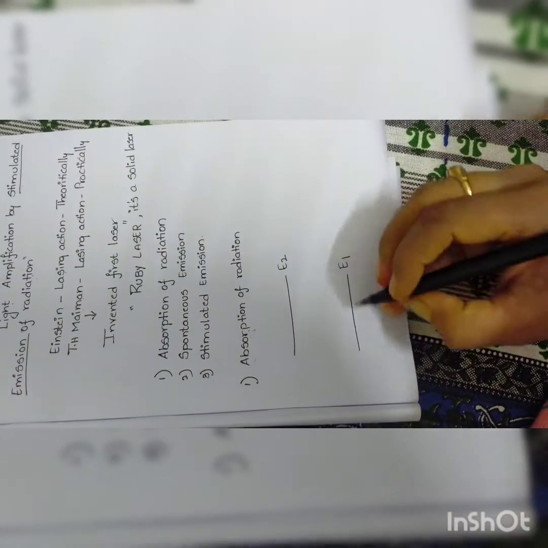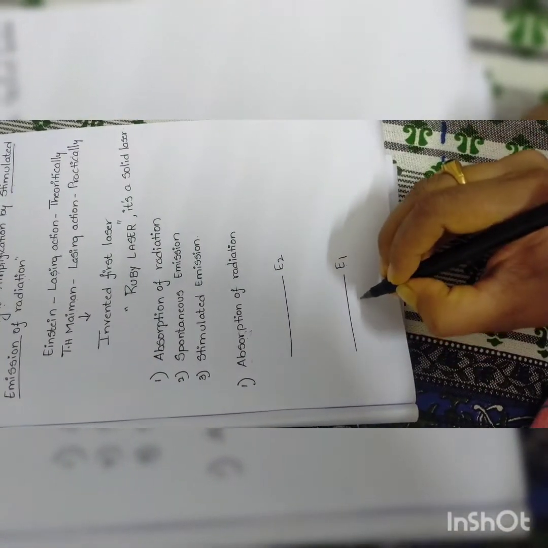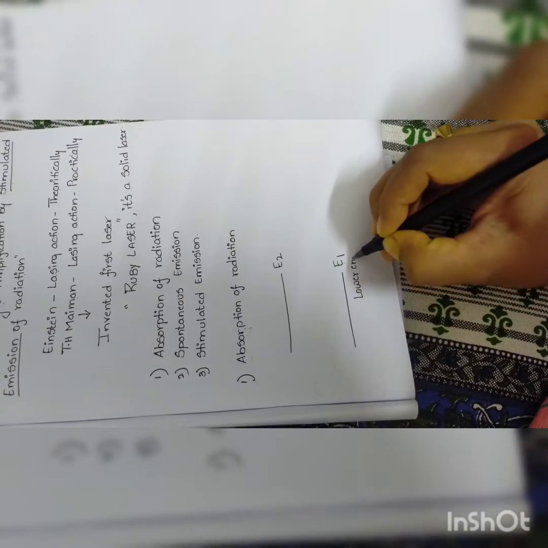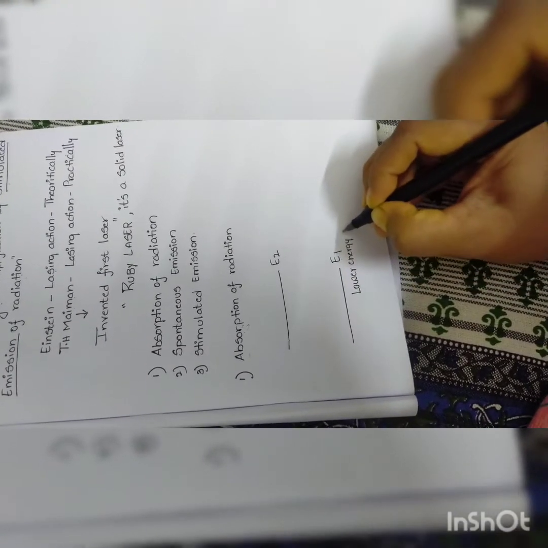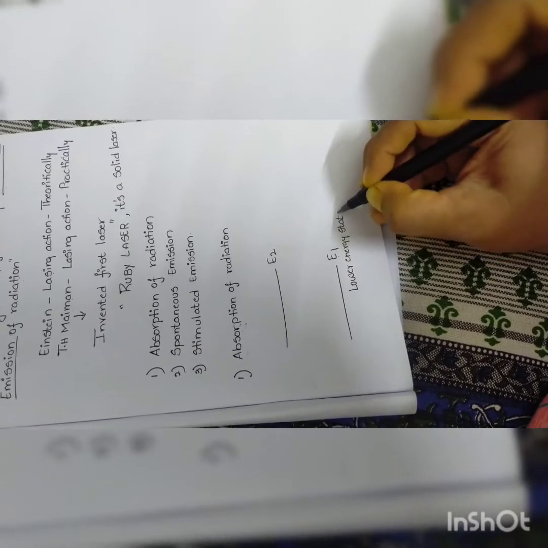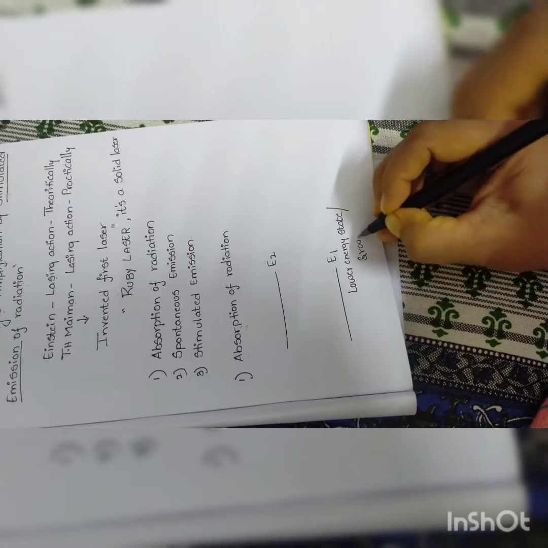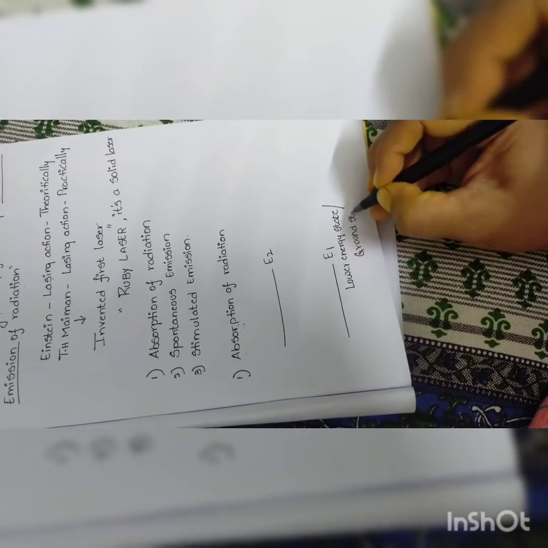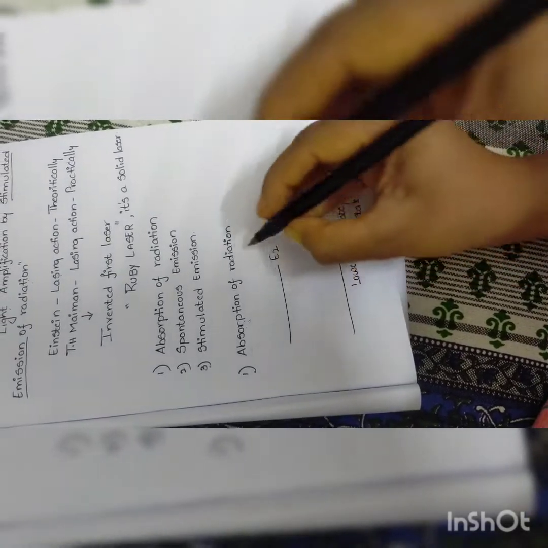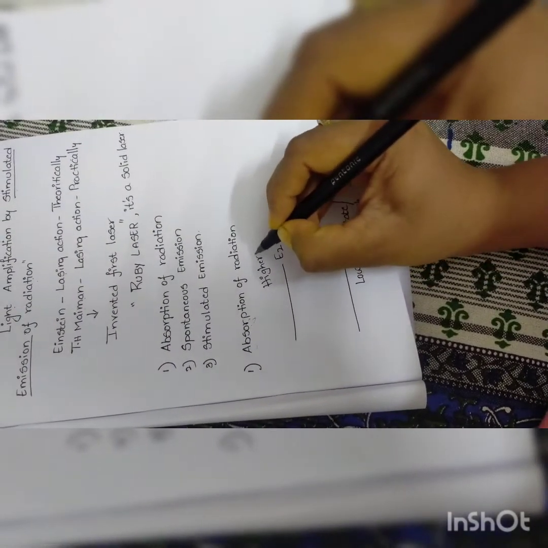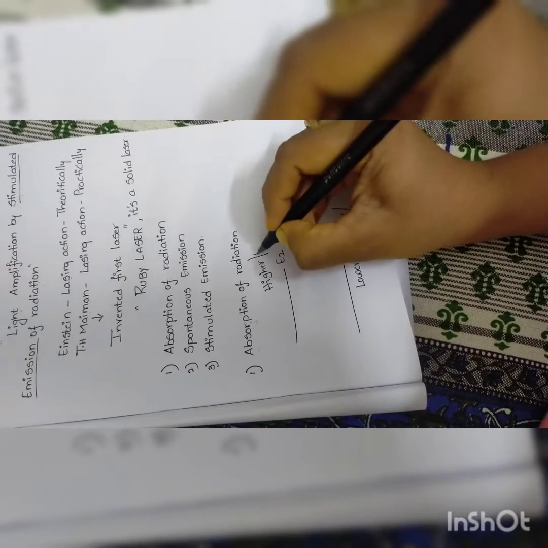E1 is also known as the lower energy state or ground state. In the same way, E2 is known as the higher energy state or excited state.